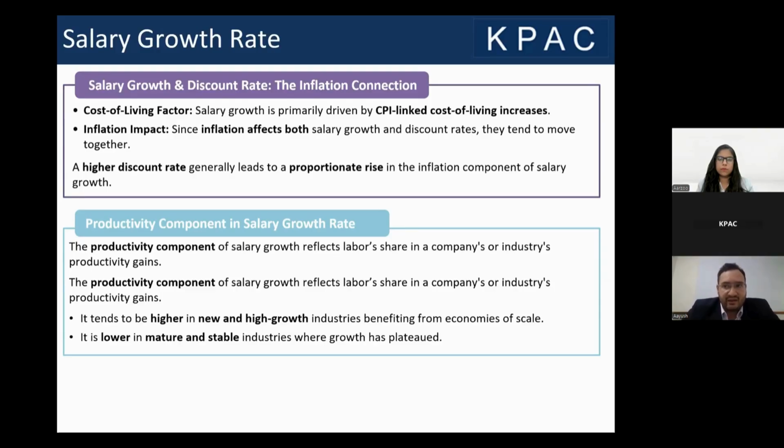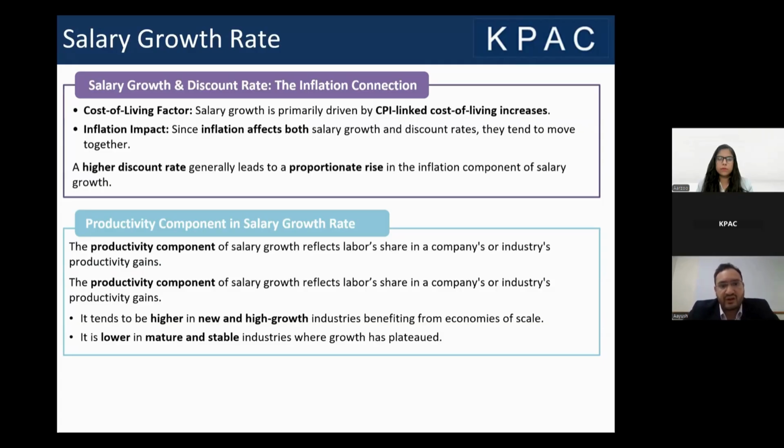So basically, year on year, we see that there is a general increase in the price range of any market, of any economy. So to take care of that, whenever we are giving a salary increment, we should keep in mind that the salary increment should at least cover the inflation component in an economy. If you are giving a salary increment lesser than the inflation component, it might actually result in a lower salary growth rate or a negative salary growth for the employees as compared to the previous year.